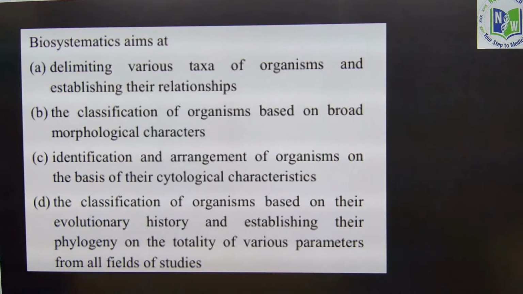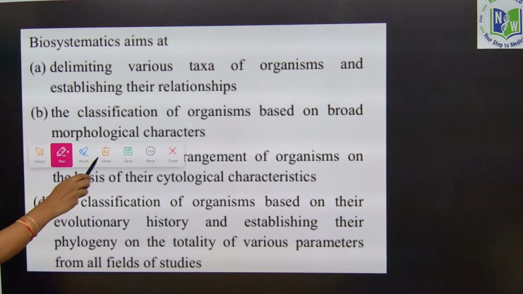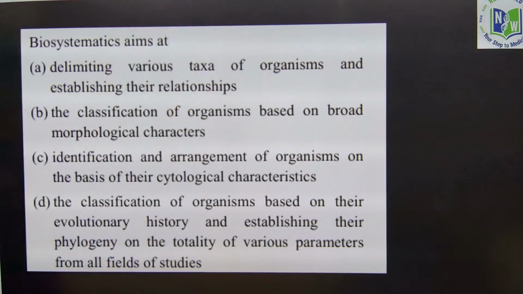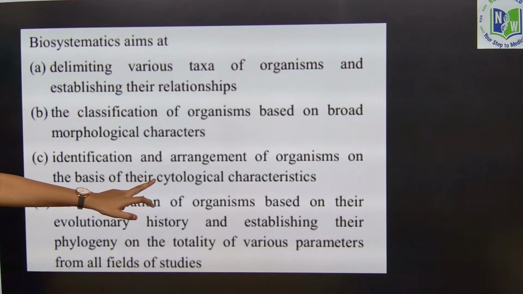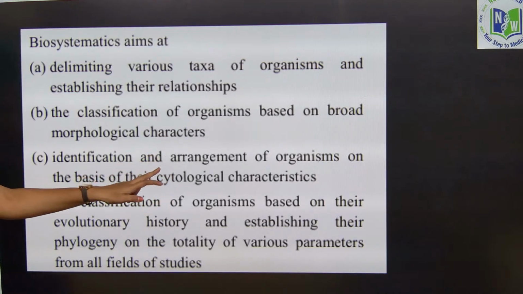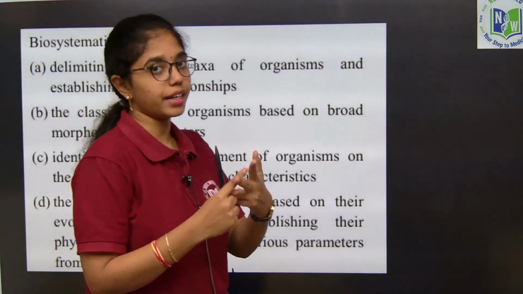Biosystematics aims at delimiting various taxa of organisms and establishing their relationships. No, the classification of organisms is based on a broad spectrum of morphological characters. So it is not just on morphological characters. And third, identification and arrangement of organisms on the basis of cytological characters, that is focusing on both morphological and internal characters.